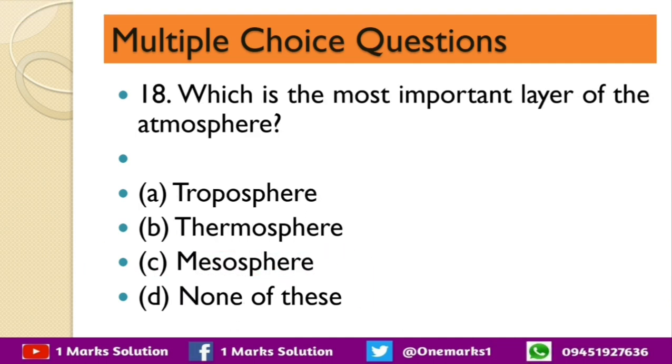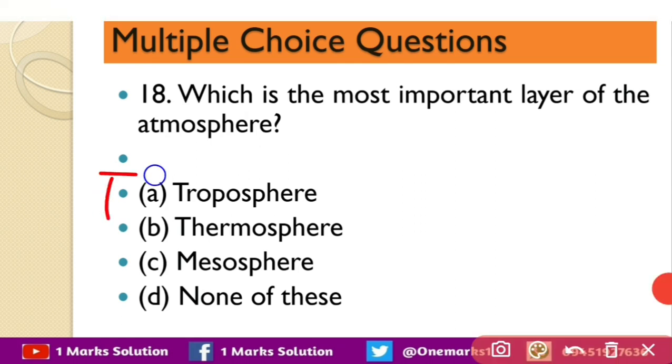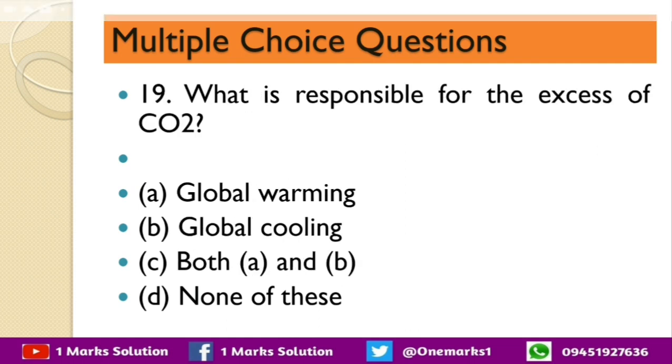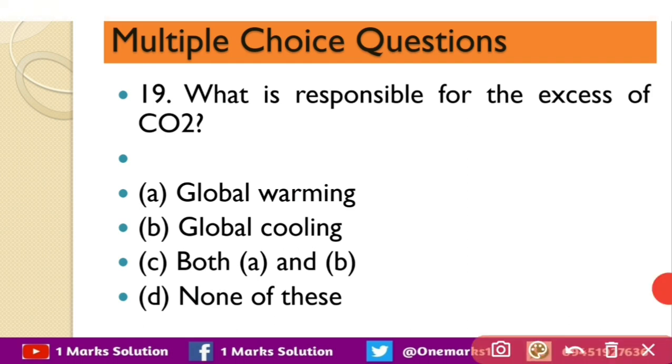Next question is which is the most important layer of the atmosphere? Troposphere, thermosphere, mesosphere, none of these. So A, troposphere is the most important layer of the atmosphere. Next question, what is responsible for the excess of CO2? That is global warming, global cooling, both A and B or none of these. So the correct answer of this question is global warming.